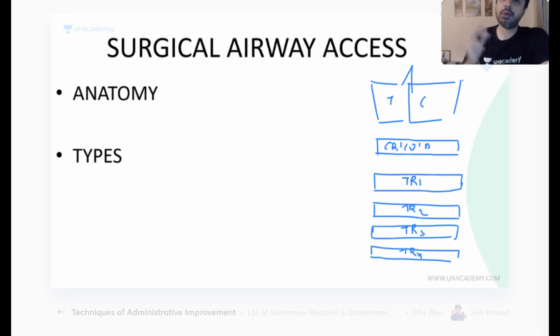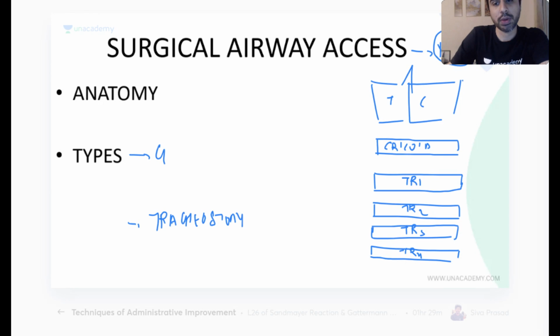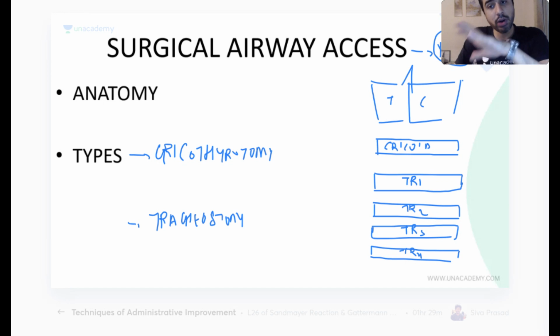Now, if I want to get an airway access in the neck, there are two airway accesses that I can get in the neck. Which are they? Two neck airway accesses. One, of course, is tracheostomy. Which is the other one? Cricothyrotomy. Okay, cricothyroid nahi, cricothyrotomy. In most people, I prefer to do tracheostomy. And what is the reason for that? Why do I avoid cricothyrotomy and where do I do cricothyrotomy?